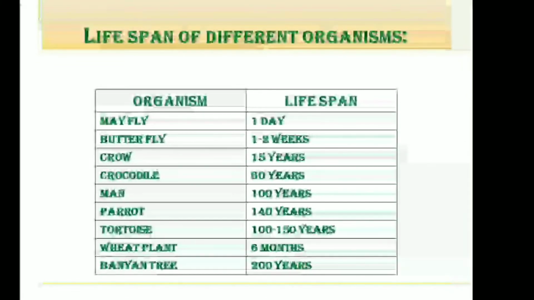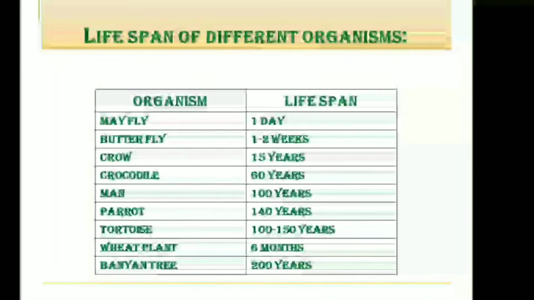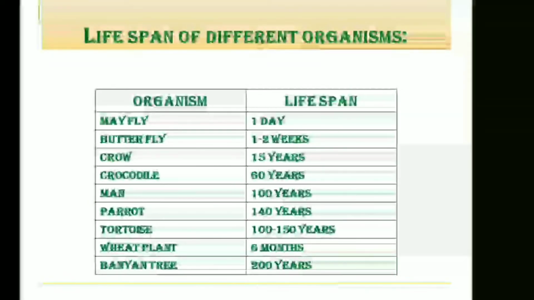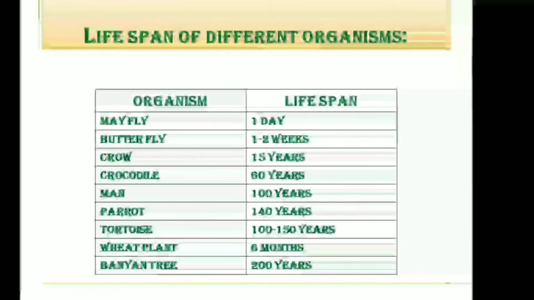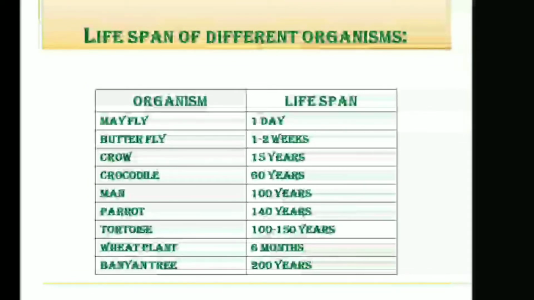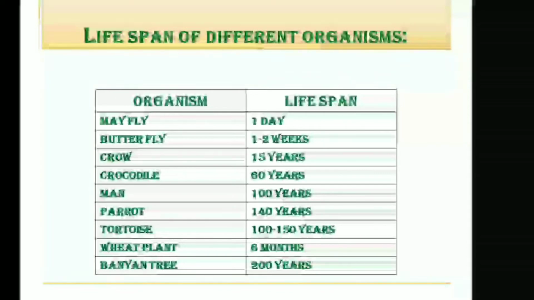Each and every organism can live only for a certain period of time. Now, the period from their birth to the natural death of an organism represents its lifespan. Plants generally have greater lifespan as compared to animals. Say, for example, sequoia or redwood tree. It can live for 3,000 to 4,000 years. This is because the plants generally continue to grow by their tips.